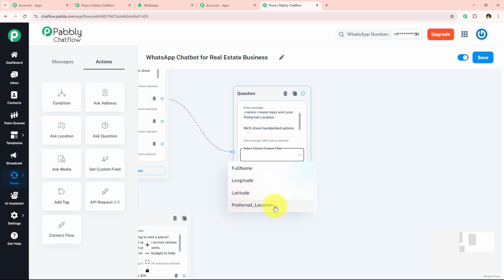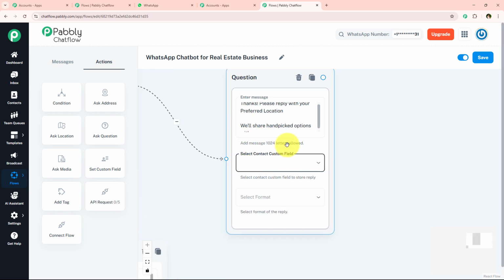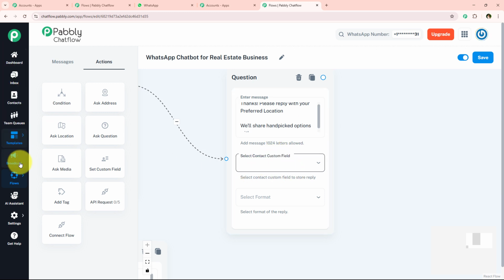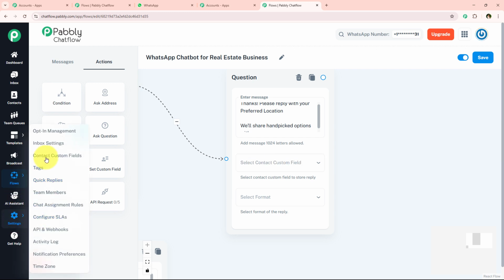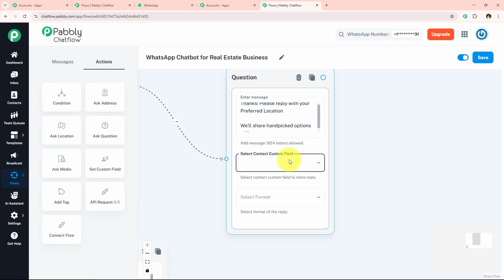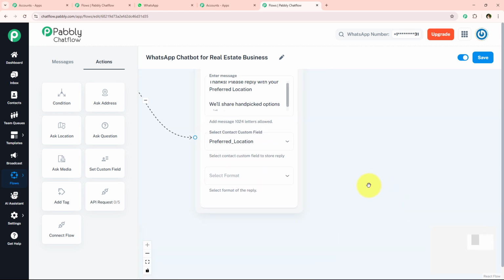But before selecting this contact custom field, I'll just let you know that to select a contact custom field, you first have to create one. And how are you going to create a contact custom field? For that, you have to go towards the left side of the bar towards the settings, and then from here you have to go towards this contact custom fields to create your own. I've already created multiple, so I'm simply going to select one from this only, which is preferred location. And after selecting this contact custom field, we're going to move on further. If you want to know about this contact custom field in detail, we have attached a video dedicated towards this in the description box below. You can check it out.